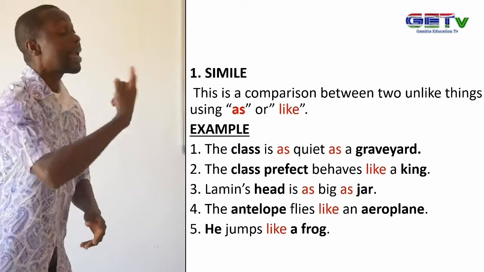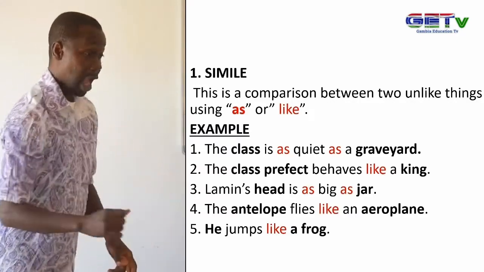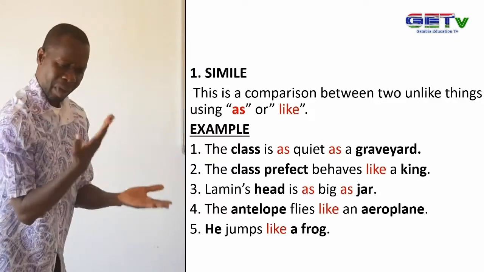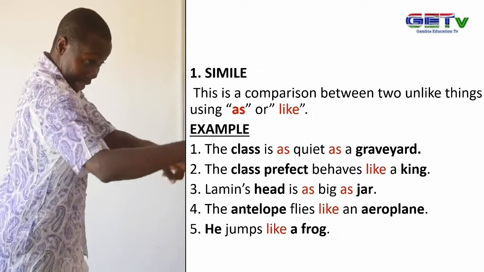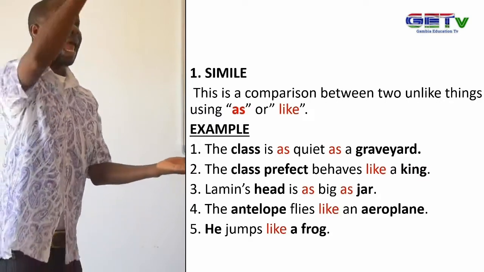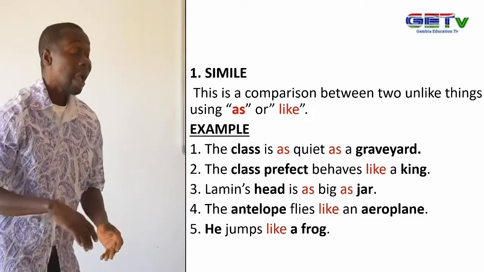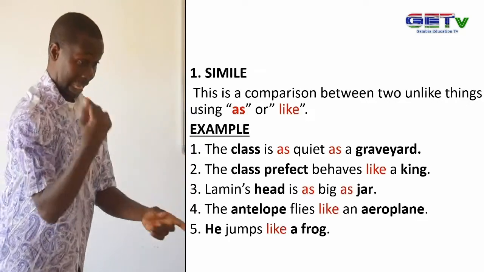Again, the antelope flies like an aeroplane. What are we comparing in this statement? We are comparing an antelope with an aeroplane. We are saying that the antelope flies the way the aeroplane flies.